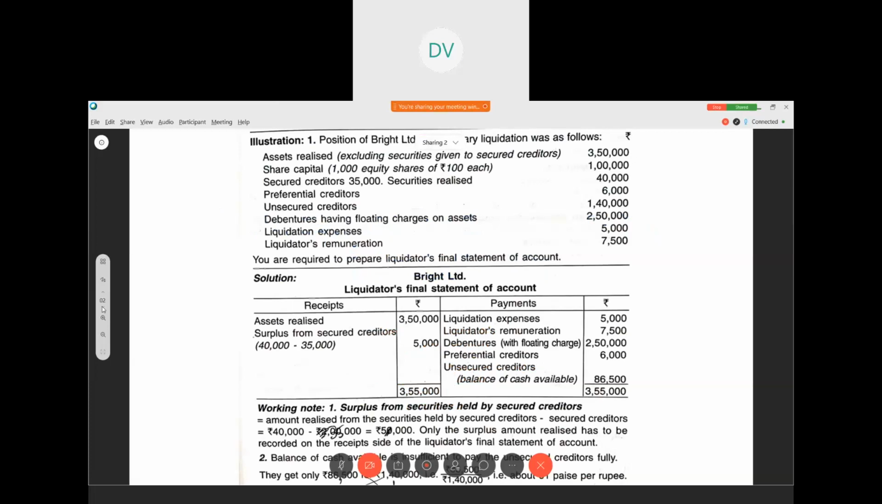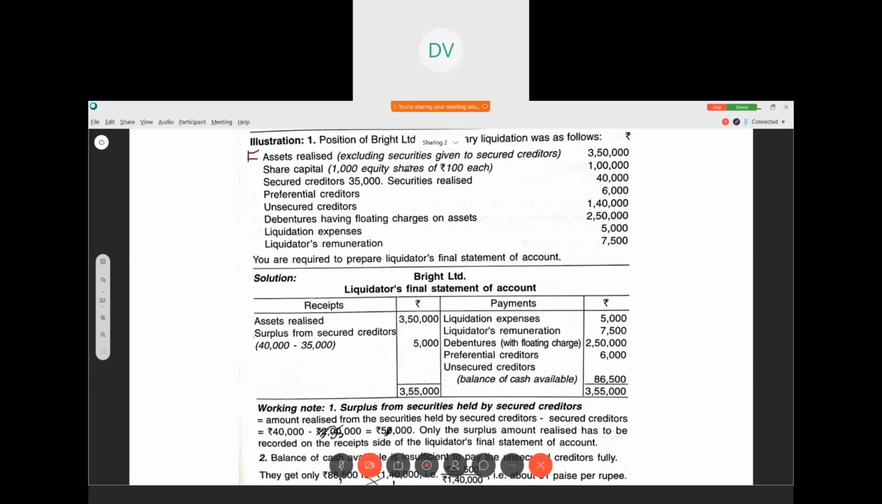They have given here the position of Bright Limited on voluntary liquidation as follows. Assets realized, excluding the securities given to secured creditors. That means these are the free assets. Clear? So free assets are given.